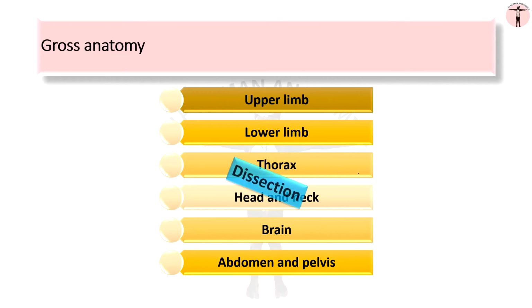Now what is dissection? The cadaver will be cut open to study the parts of the human body through the first year. It might take around less than a year to complete the dissection of the whole human body.